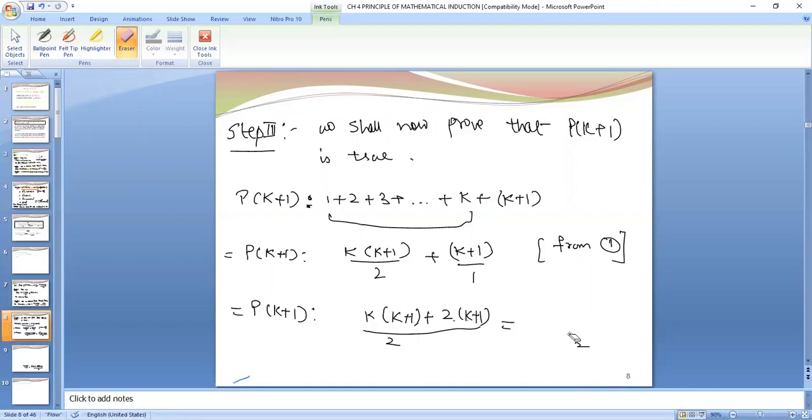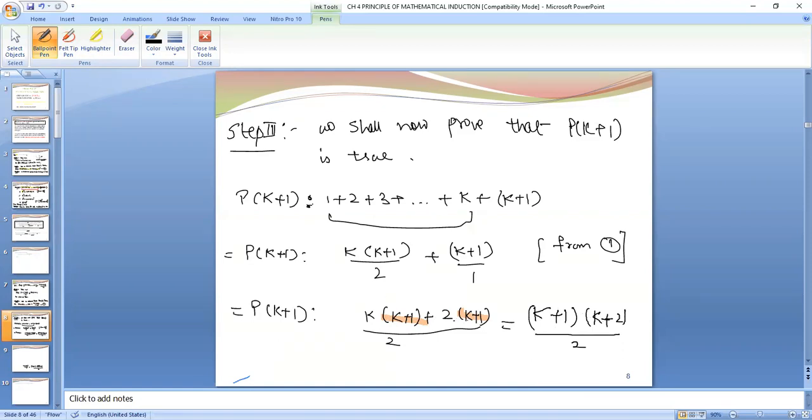Instead of writing this step, I think it will be easier if I take k plus 1 common. If I take k plus 1 common, in the bracket, with k plus 1 gone out, I am left with k, and with k plus 1 gone out, I am having 2 upon 2.